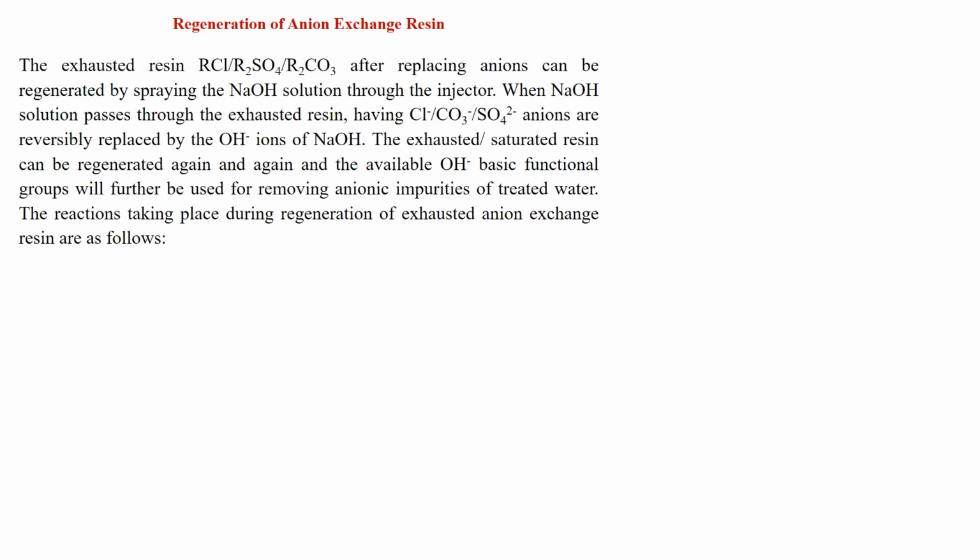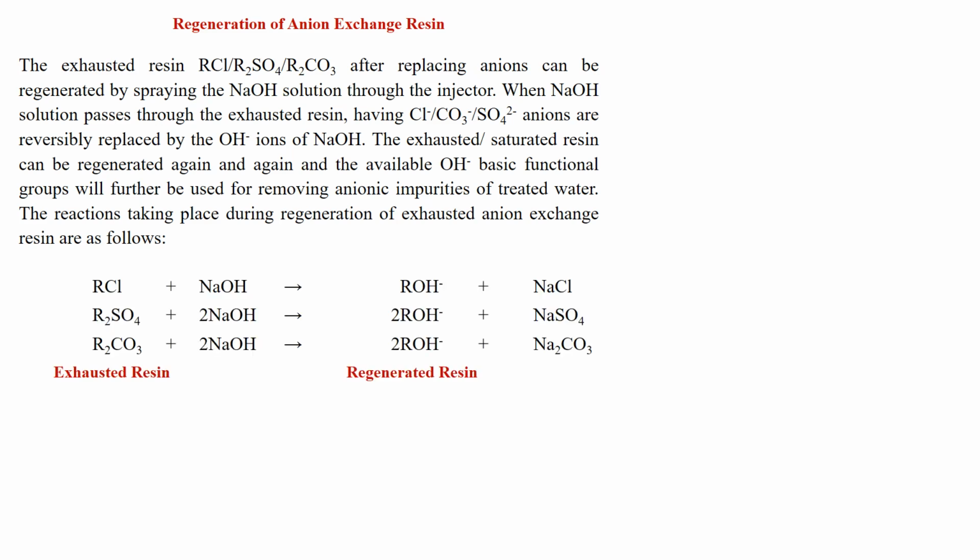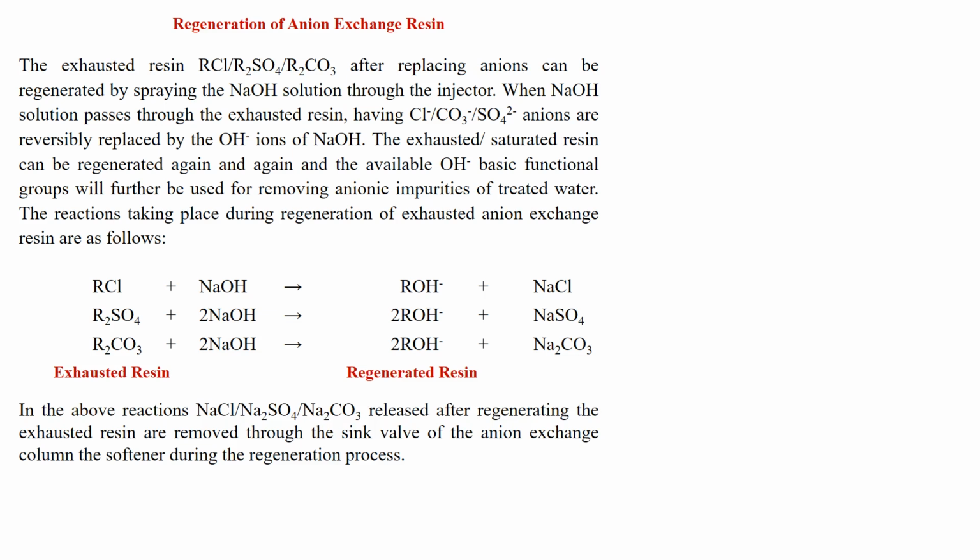The reactions taking place during regeneration of exhausted anion exchange resin are as follows. Here, the exhausted resin represented as RCl, R2SO4, R2CO3 is regenerated when NaOH passes through the injector over the saturated resin, and the washings NaCl, Na2SO4, Na2CO3 are removed by the sink valve of the anion exchange column.